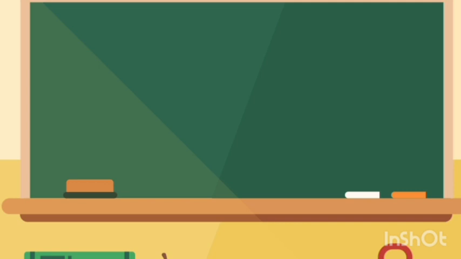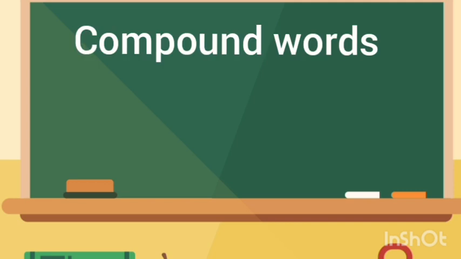Let me move on to the next topic, compound words. What is meant by a compound word? It is a combination of two or more words that function as a single unit of meaning. It gives a single meaning: two words combined together are called one word.